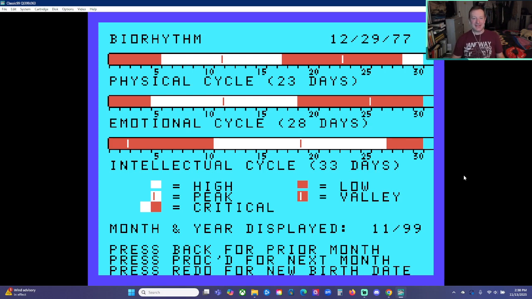Okay, so let's see how it says. Your physical cycle, which is up top here, apparently, according to this, peaked around, it's hard to tell from the scale because it doesn't line up, but the 11th or 12th of November, 1999, and you had a low point around the 23rd of November 1999, supposedly. Now that's your physical cycle.